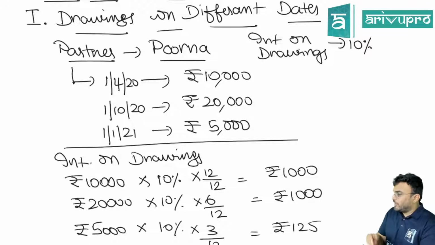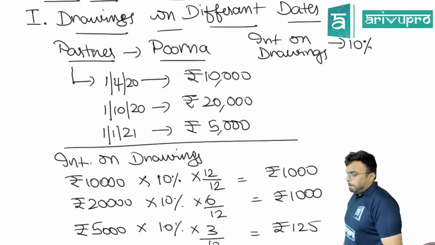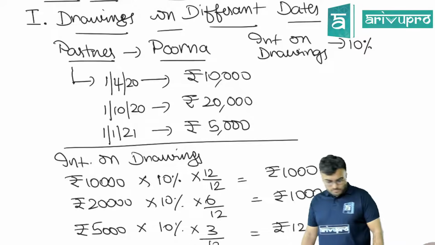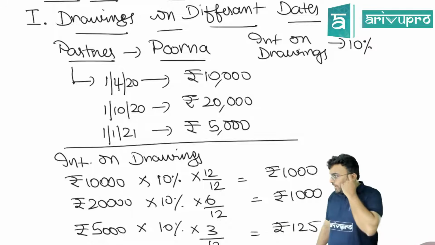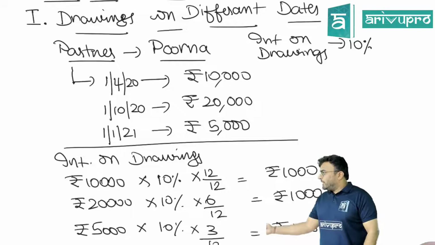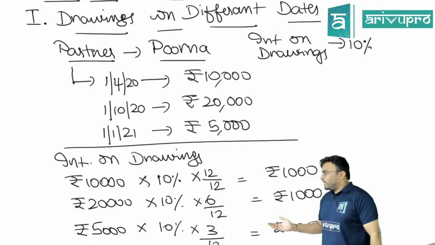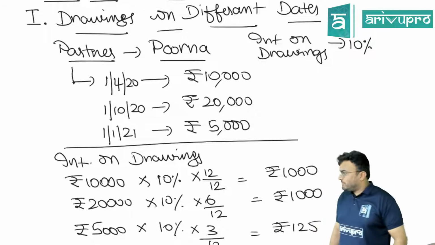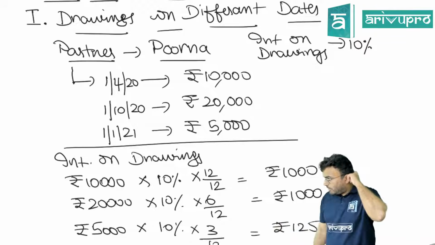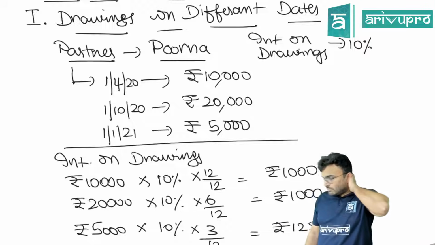Evenly made means the 15th of the month. Evenly made can also be middle of the year 50,000, end of the year 50,000. That time also the interest will be 5,000. Understood?